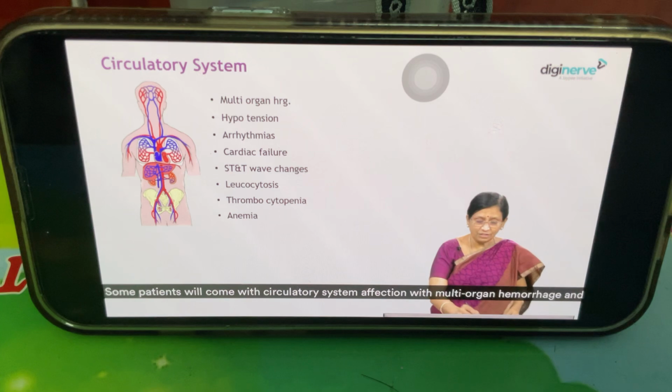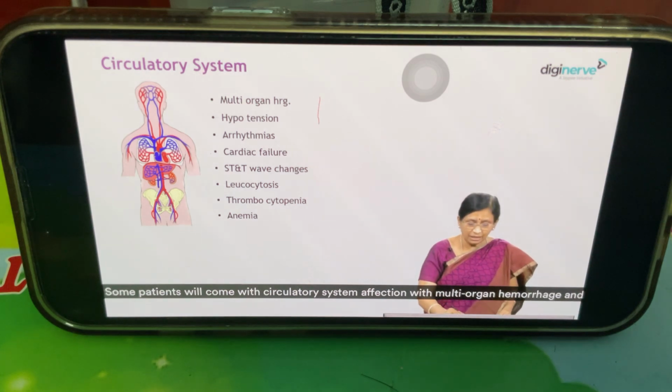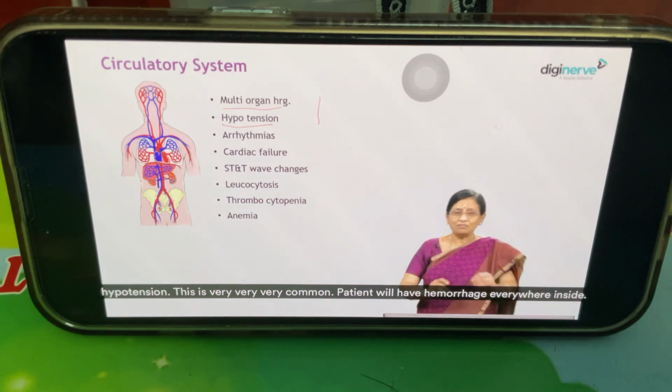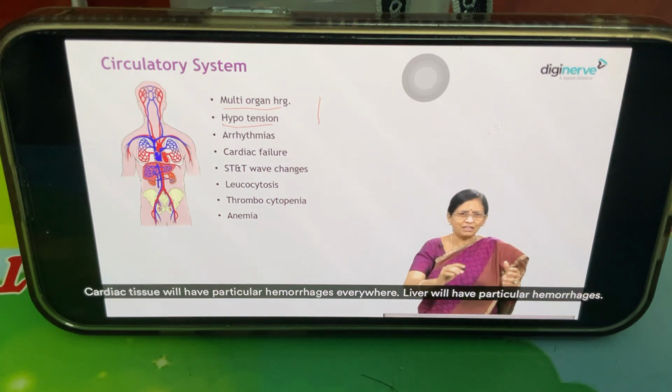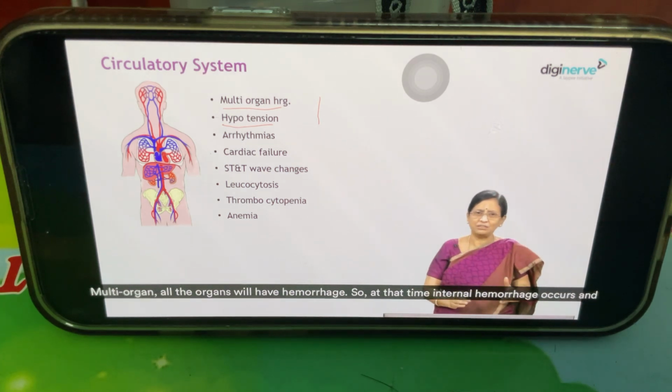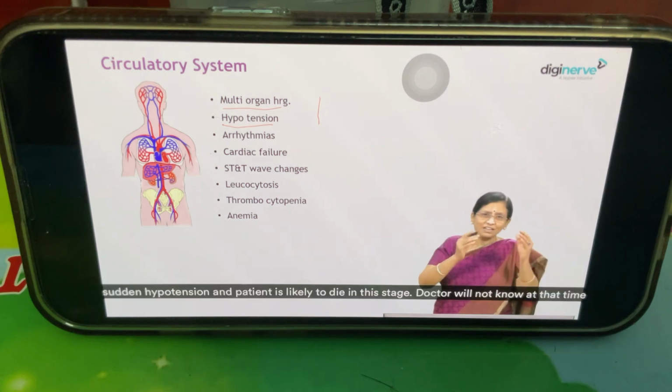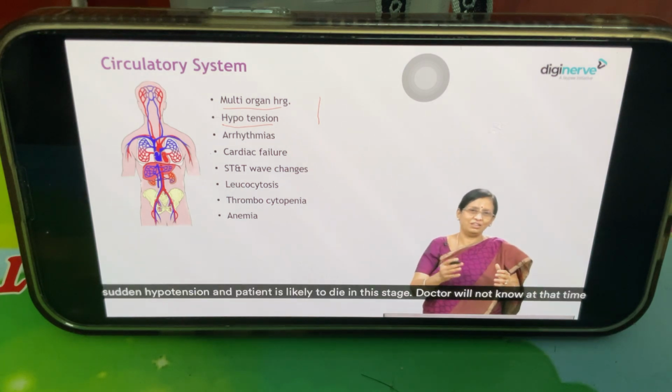Some patients will come with circulatory system affection with multi-organ hemorrhage and hypotension. This is very common. Patient will have hemorrhage everywhere inside. Cardiac tissue will have petechial hemorrhages everywhere. Liver will have petechial hemorrhages. Multi-organ, all the organs will have hemorrhage. So at that time, internal hemorrhage occurs and sudden hypotension, and patient is likely to die in this stage.